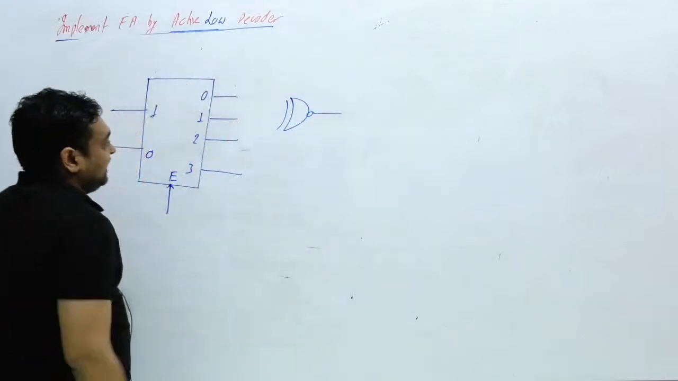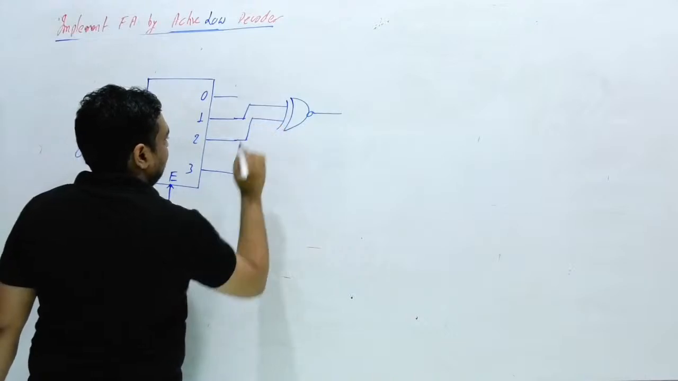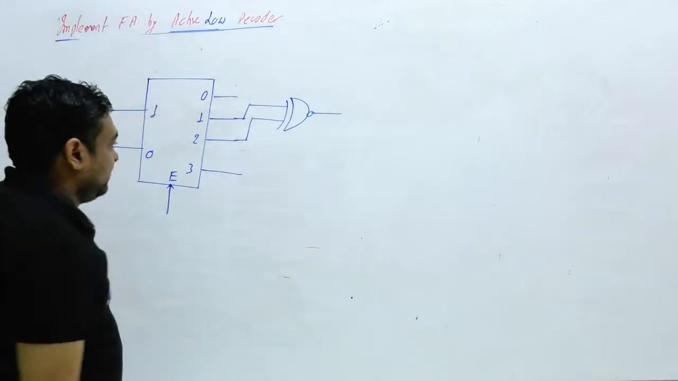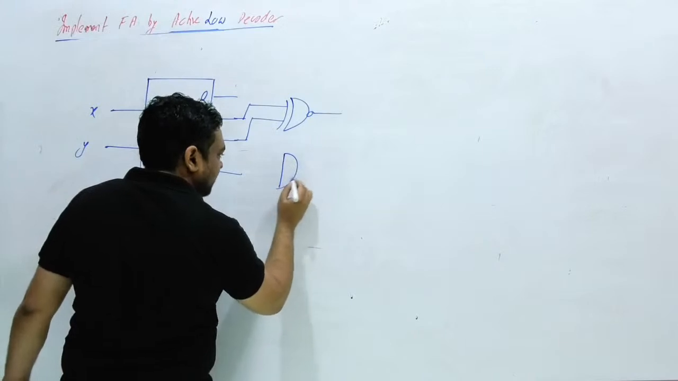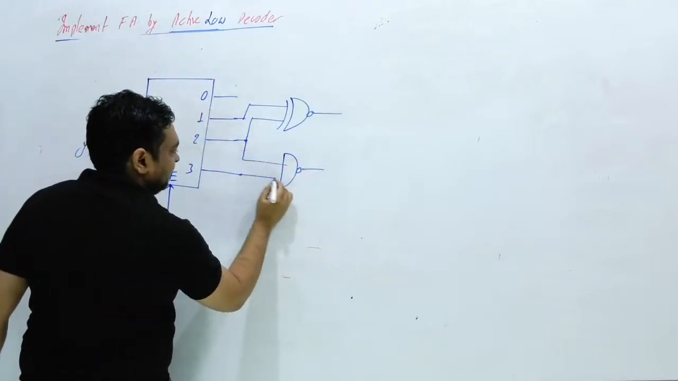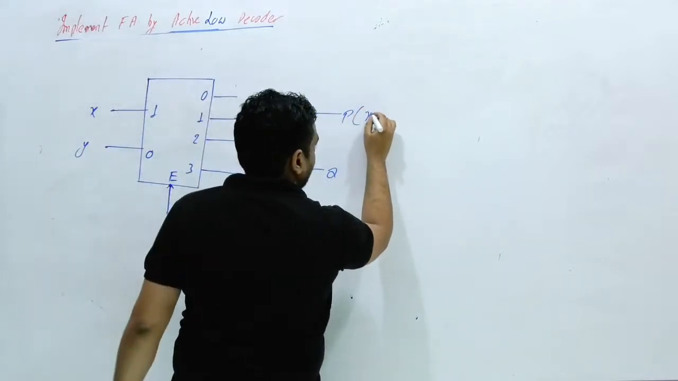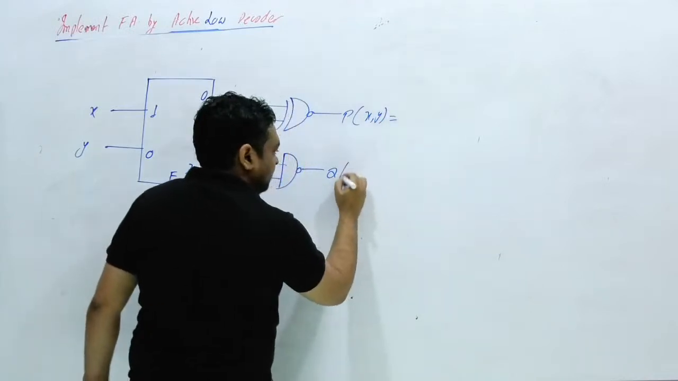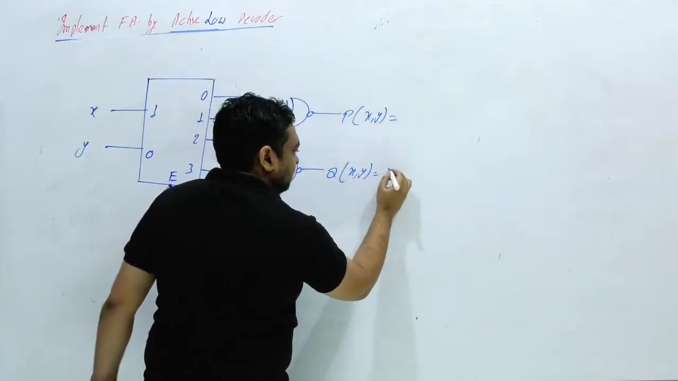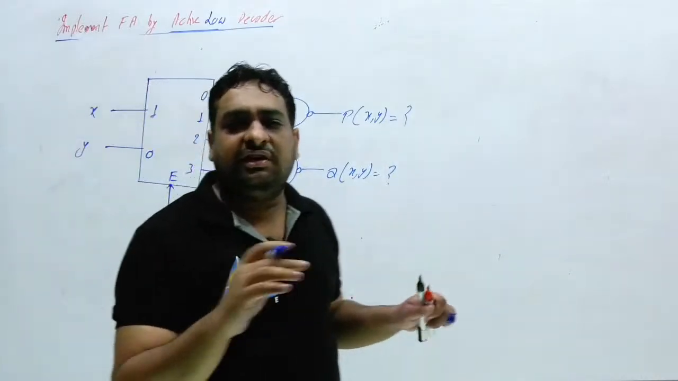And here an XNOR gate is given like this, connected with 1 and 2. And here I am also considering one AND gate, connected with 2 and 3. This function is P, this is Q. What are the variables X and Y? P(X, Y) is equal to, Q(X, Y) is equal to, question mark. The examiner can ask you anything, how to solve?